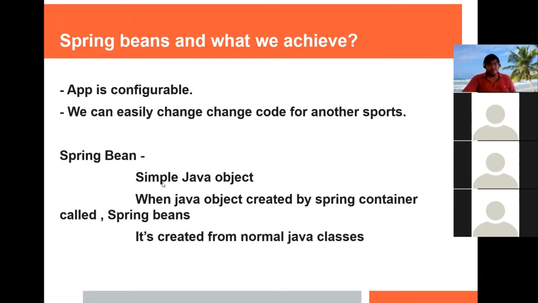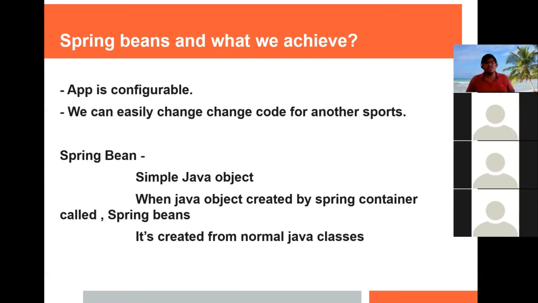So now the Spring Bean. What is basically a Spring Bean? It's nothing but a Java object created by the Spring container. Normally, a Java class object is nothing more than that. The objects which are created by the Spring container, we can call them Spring Beans. So they are nothing more than Java class objects. You can think of this as similar to Java class objects.